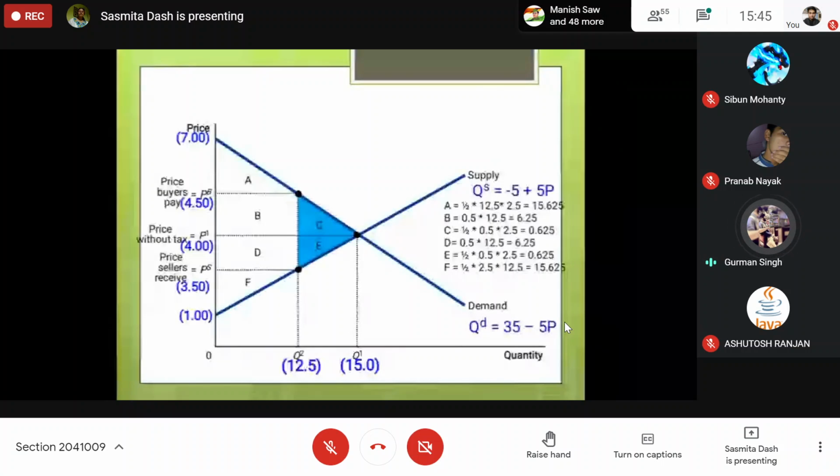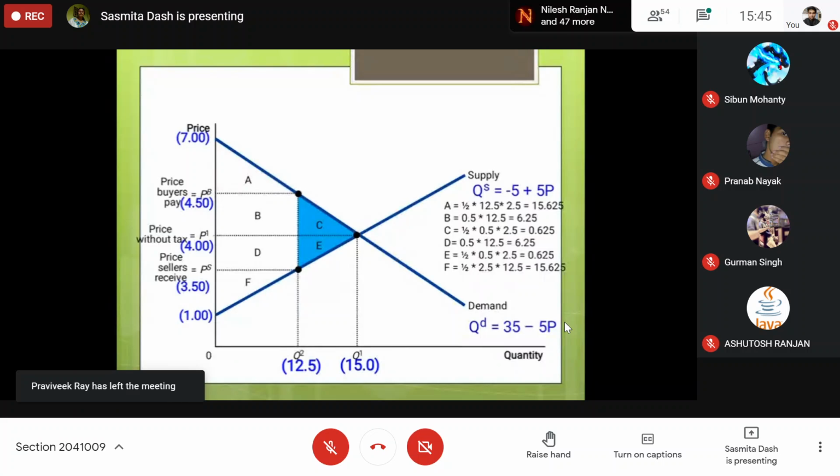DEF. D plus F plus E also was going to the producer before tax. When tax was not there, total quantity was 15. A plus B plus C was going to the consumer, and D plus E plus F was going to the producer. No government was there because no tax was there.